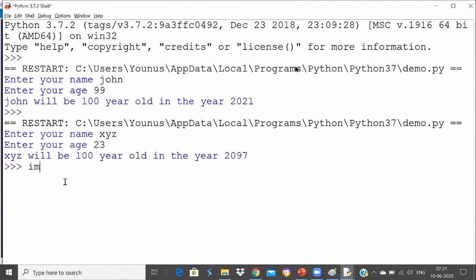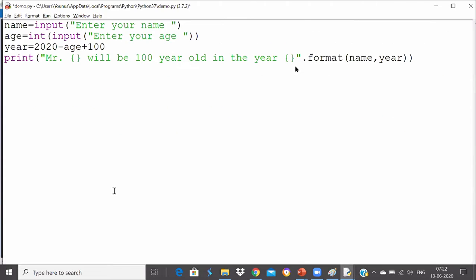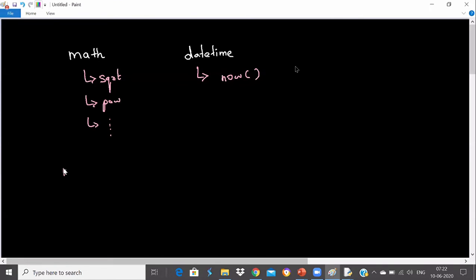So what I will do is import this datetime module. I'm importing the datetime module, then I can print the current date. If I want to print the current date, I can say datetime dot datetime dot now. Here datetime is a module name. As you have seen last time with the math module, we used math.sqrt, so you have to use the module name and call the function.